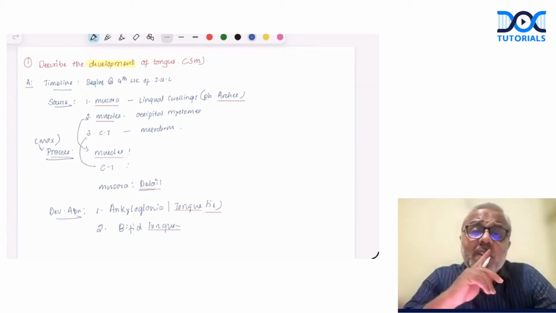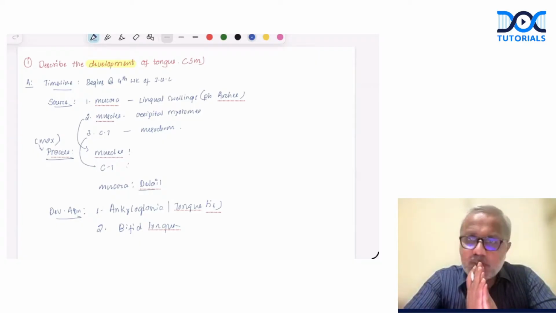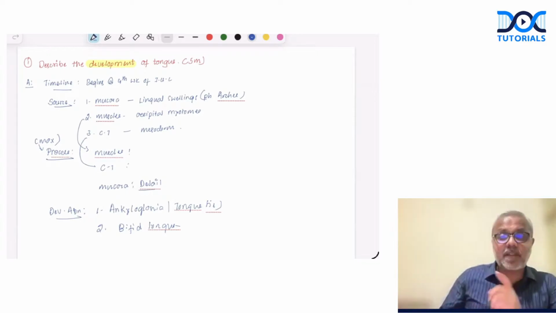So can you tell me what will happen in bifid tongue? The two lateral lingual swellings fail to fuse. Correct? So this is what we call bifid tongue.